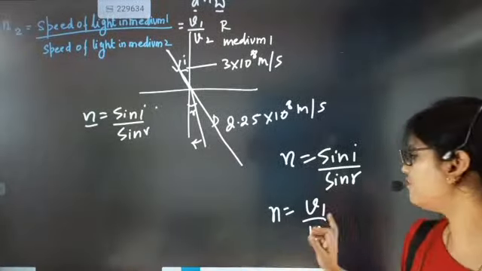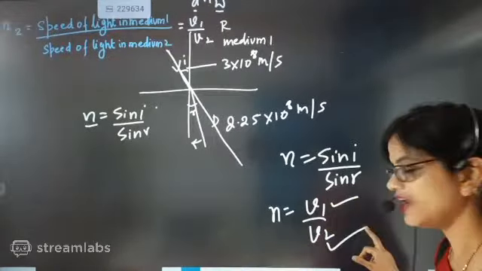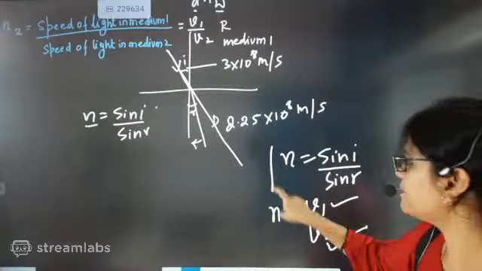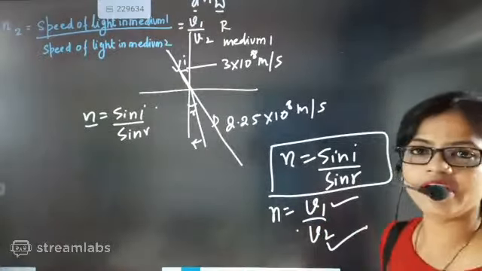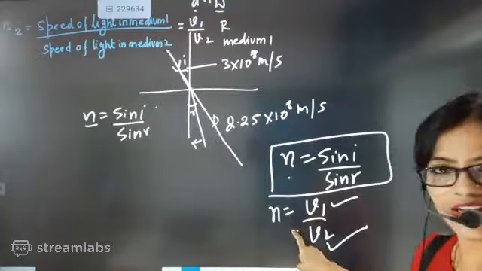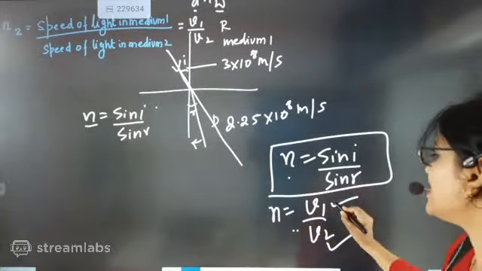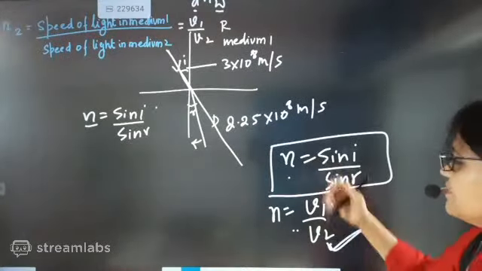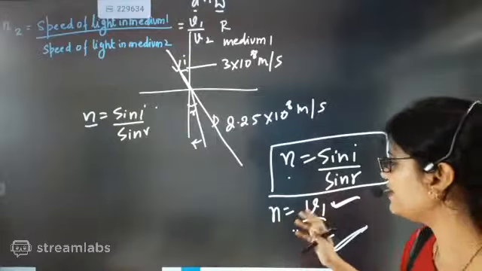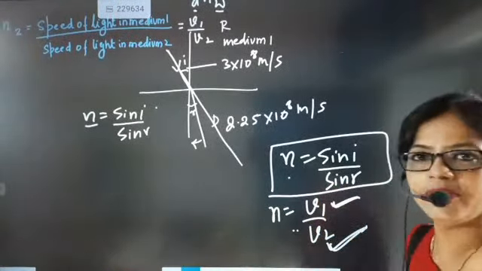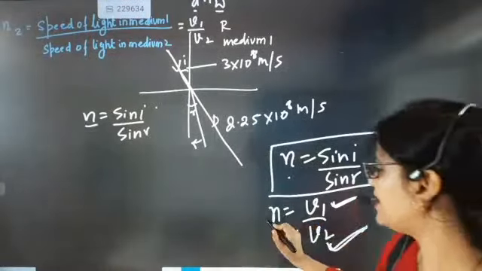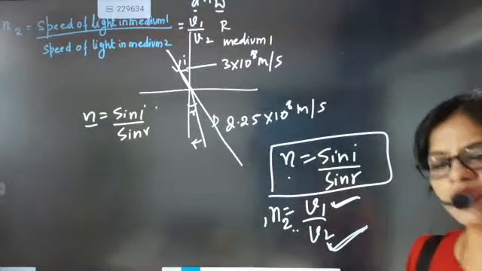That means beta, speed of light in medium 1 by speed of light in medium 2. But here we are not writing the medium, while here we are writing the medium. The only difference between this one and this one is that when we are writing speed, this was given by Snell's law. Now when we are writing the change of speed of light in two different mediums, at that time we are writing the medium also. This is the only difference here.